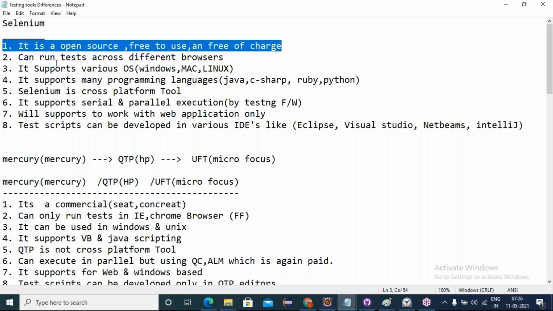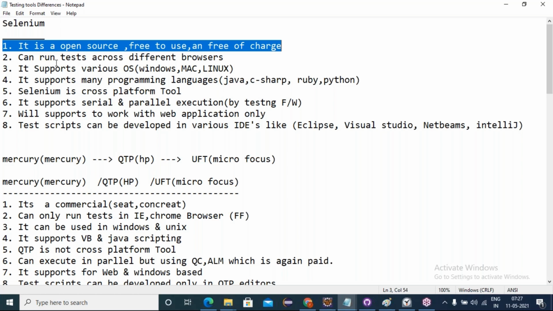Hadoop.jar, Selenium.jar. Selenium is open source, and its source code is also open source, free to use, free of charge. It's not a software; it's an API jar file. API stands for Application Programming Interface.